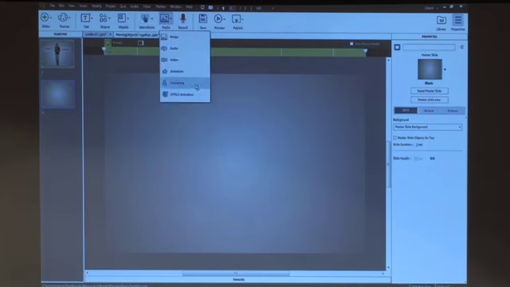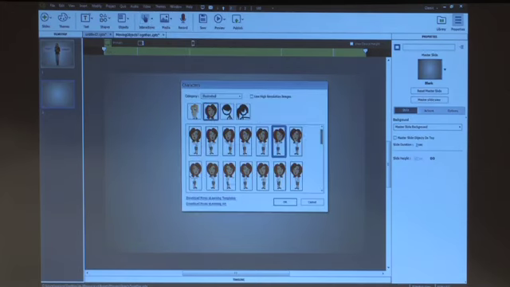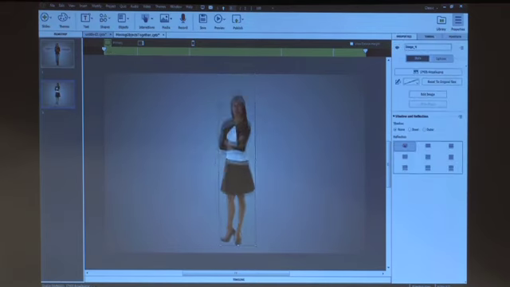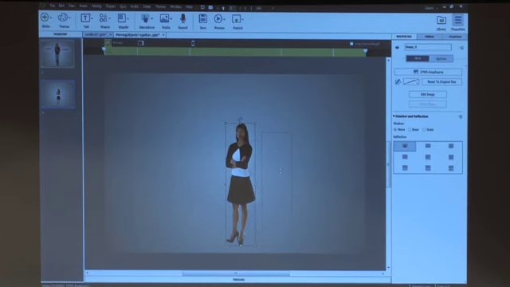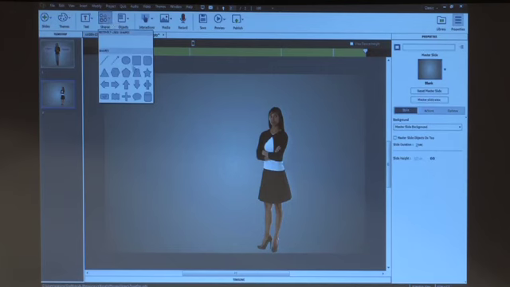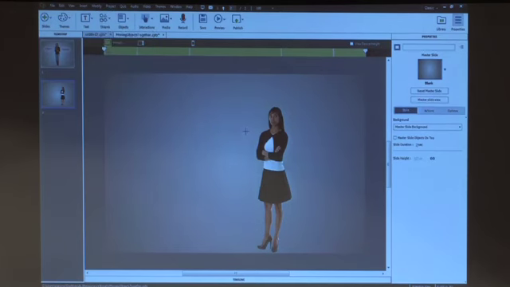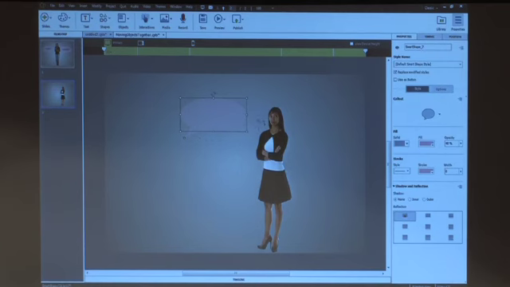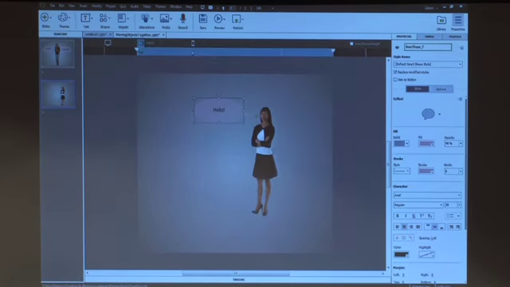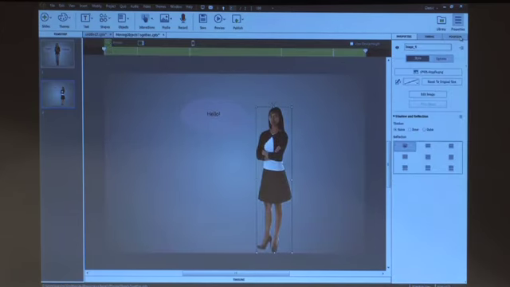So I go to media and character, and let me so I have this image here. I'll just position her over here. And then I will add a caption. Okay, I'll say hello. And when I go to the tablet view, you can notice that it's appearing correctly. Wow. It's working perfectly.